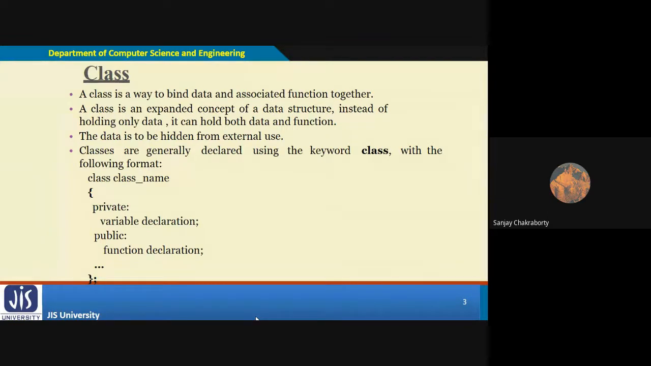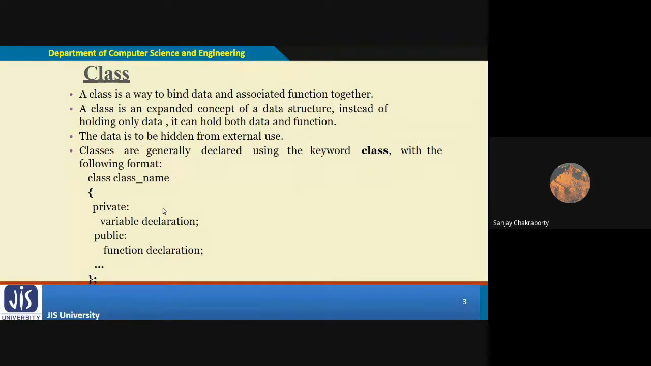Now, what is data hiding? Data hiding is another concept based on the security provided by the class and object concept. Data hiding means that with the help of these access specifiers, you are able to hide the data from the user. So data hiding and encapsulation are very much related to each other.